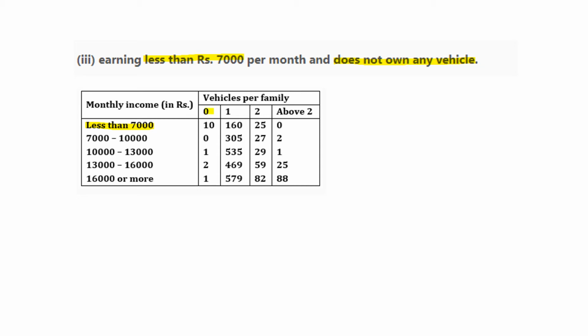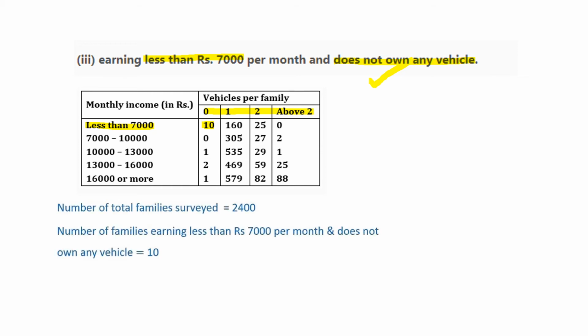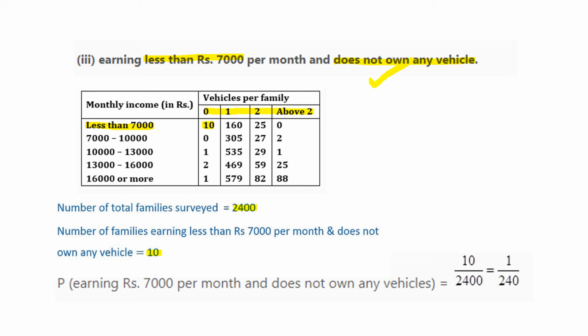Now vehicles per family 0, 1, 2 and above 2. But what we want, does not own any vehicle, means zero vehicle. So zero vehicle means this entry. How many families have income less than 7,000 and no vehicle? 10 families. So we will write total number of families 2,400, then number of families earning less than 7,000 and not owning any vehicle is 10. So probability will be 10 by 2,400, simplified to get 1 by 240.